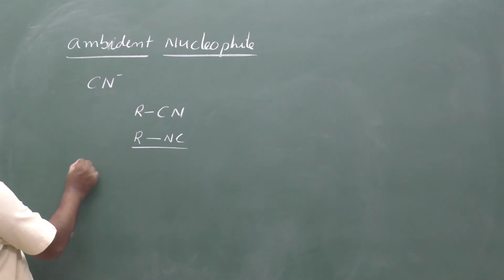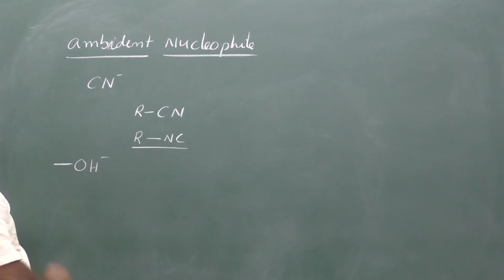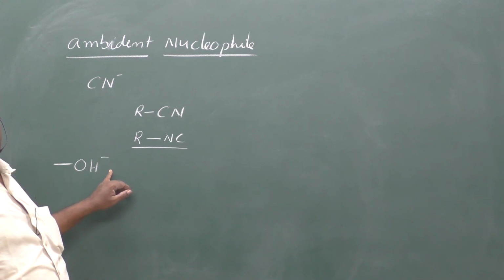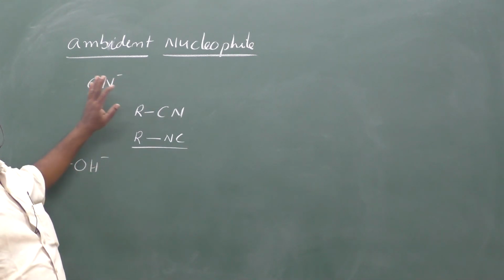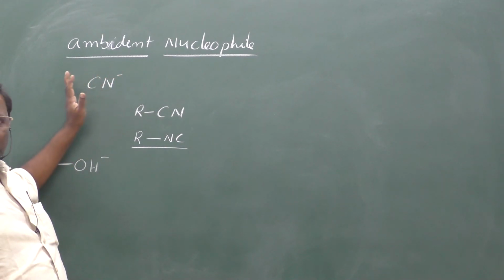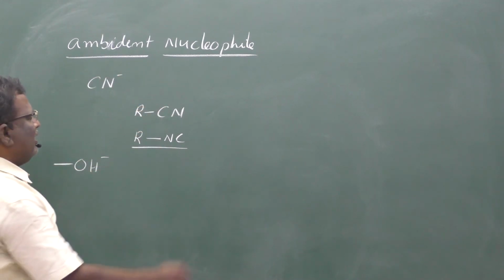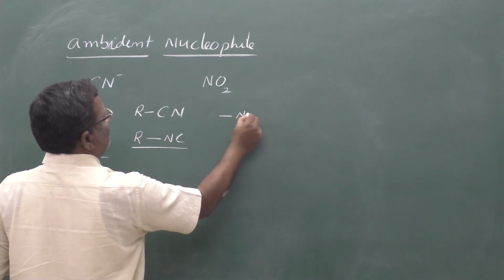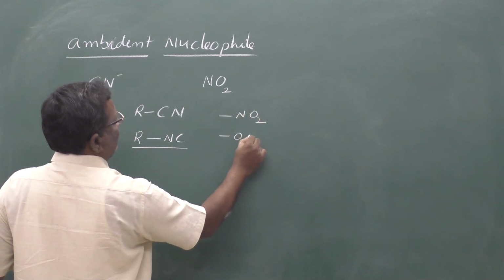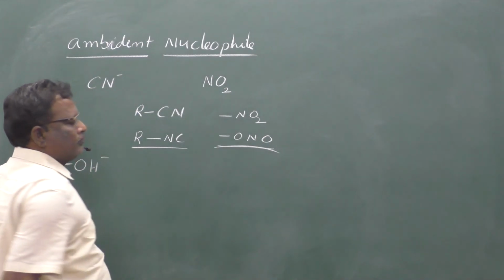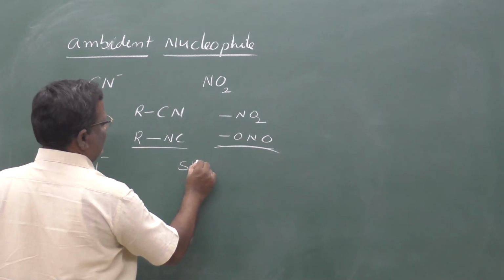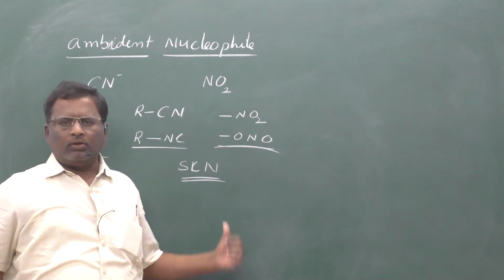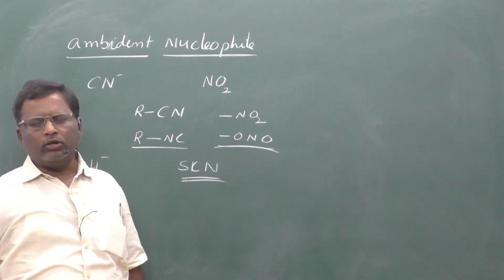For example, OH minus always attacks from the oxygen side only. It cannot attach with the hydrogen side. But some nucleophiles can attach from either this side or that side. Similarly, NO2 can attach like this or like this also. Thiocyanide, SCN, is another example of an ambident nucleophile.